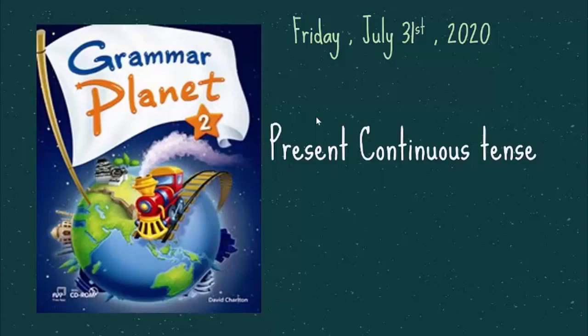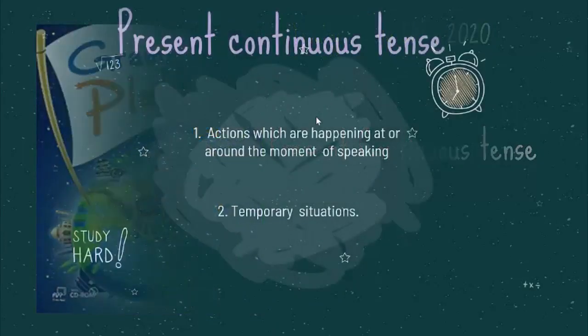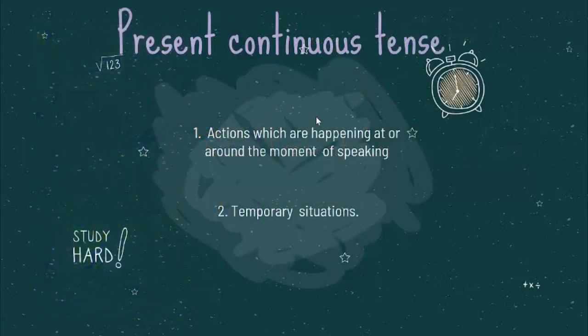Okay, so now let's move to the next one. As you know already, present continuous tense: we have two kinds of using. One is we talk about actions which are happening at or around the moment of speaking, and the second one we talk about temporary situations, right? Now let me explain to you one by one the two uses that we have for today. So now let's move to the first one.